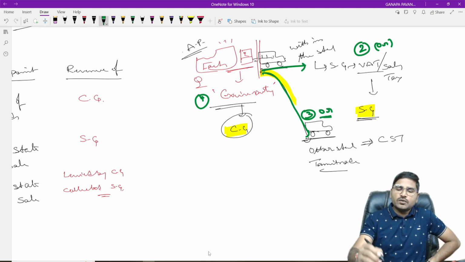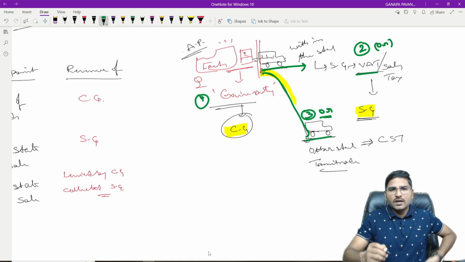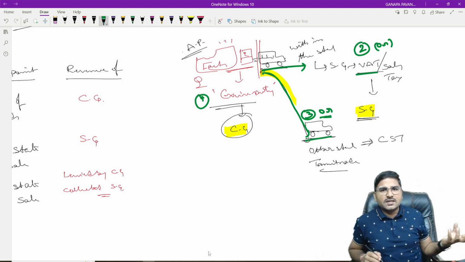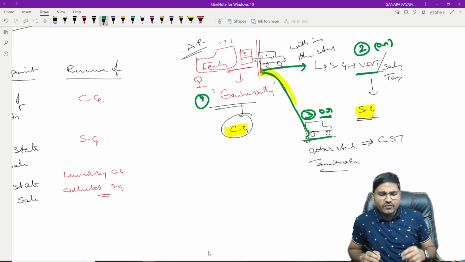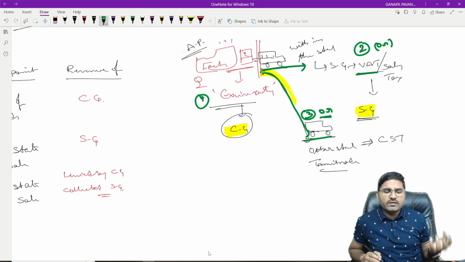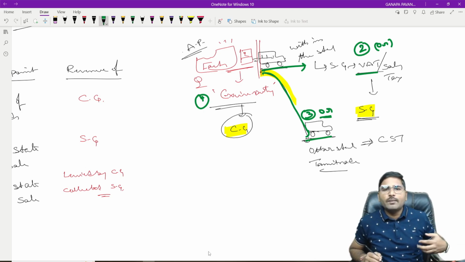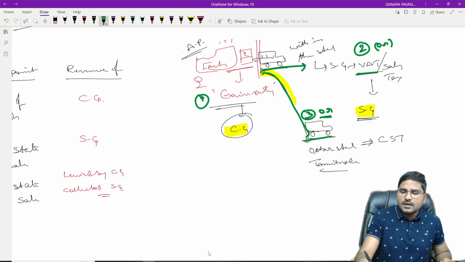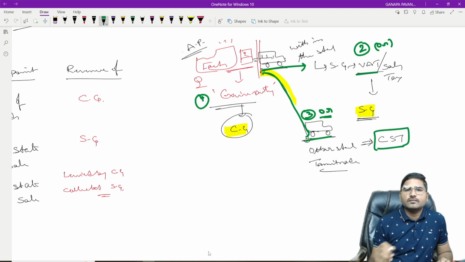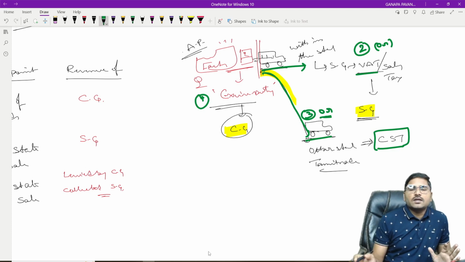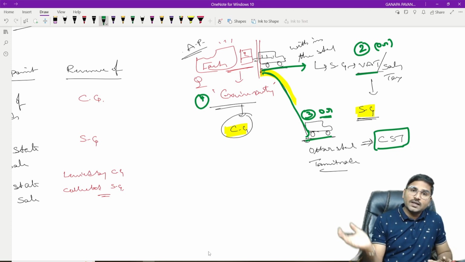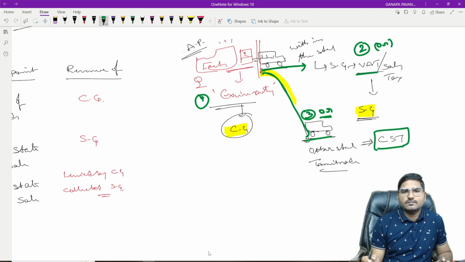So the second option could be either VAT or CST. If it is intrastate, along with the central excise duty, you have to pay VAT. If it is an interstate sale, along with the central excise duty, you are liable for payment of the central sales tax. This was the concept relating to the goods under the earlier indirect tax system. Are you getting my word?